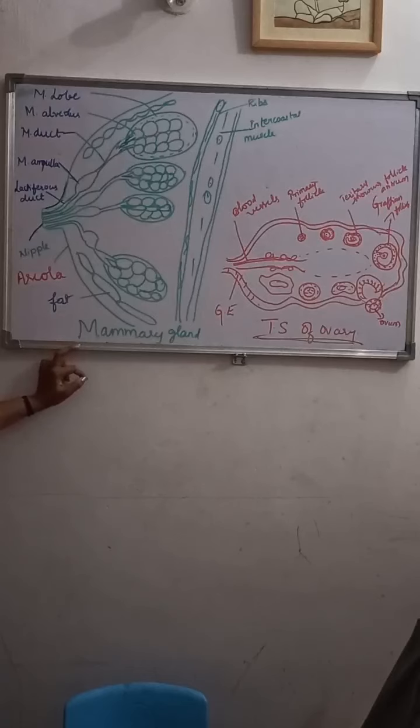So this mammary gland is one of the female reproductive parts, and it consists of a pair. A pair of mammary glands is present in all the female mammals, right? So they are present in a pair in all the female mammals. This mammary gland is nothing but a modified sweat gland. So the sweat gland has been modified to form what?